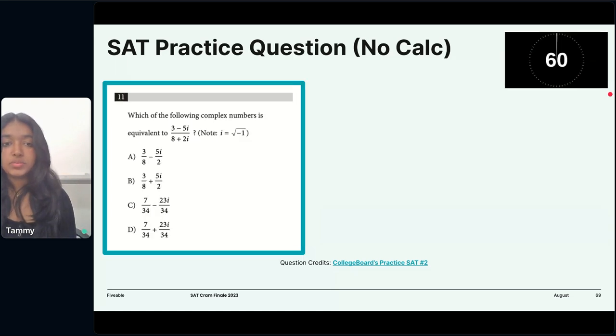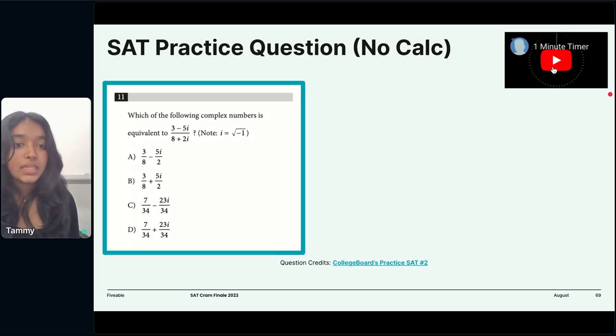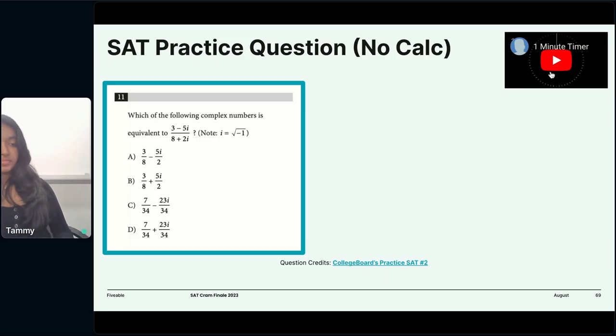All right, let's move to the next problem. This is another complex number division. So yeah, let's take a minute and try to solve that.